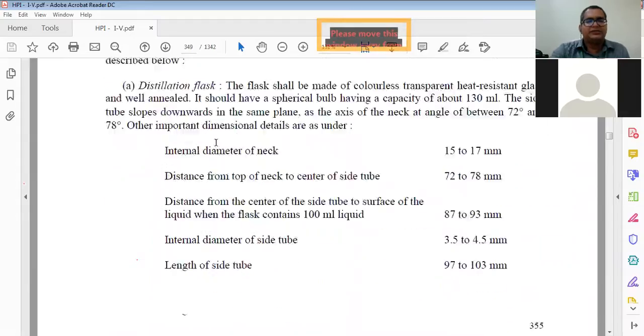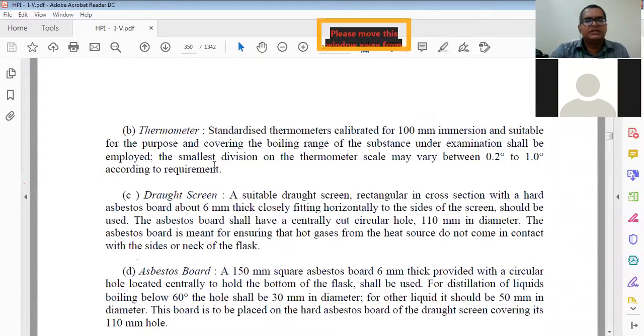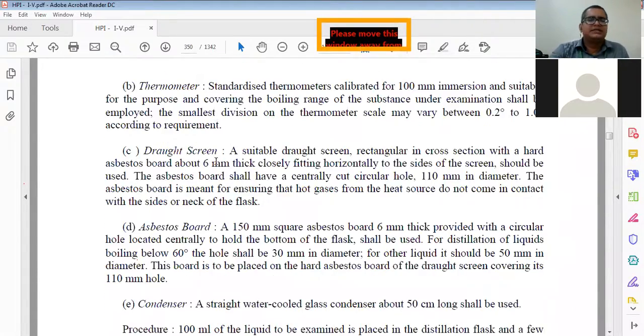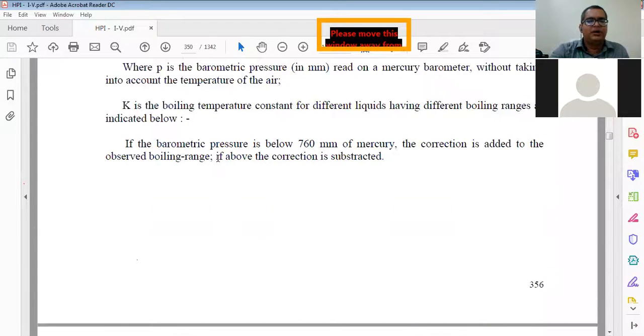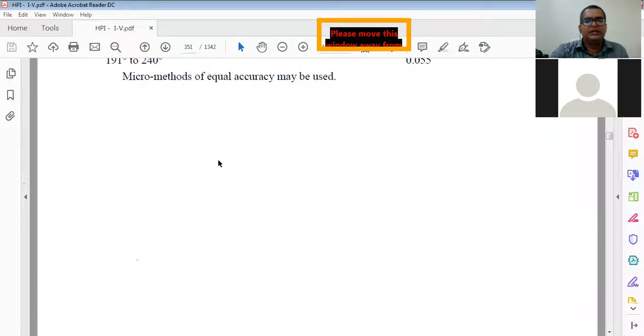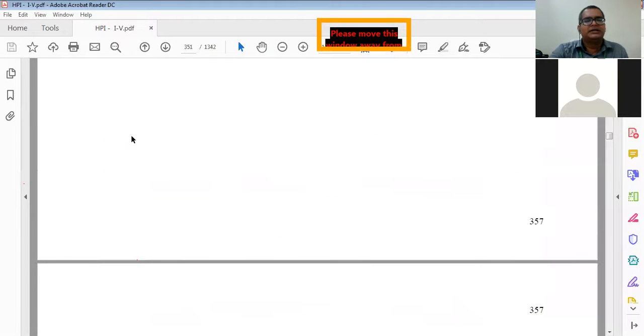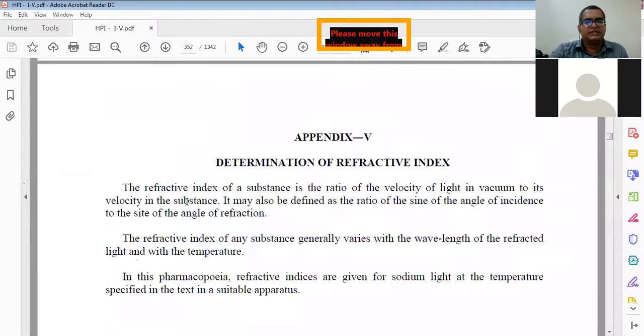Determination of boiling range. I am just showing all these things because sometimes the examiner asks very basic questions: what is boiling point, what is melting point, what is pH value. And you are not mentally prepared for these things, because you think they are 11th and 12th questions. But these things are already in our HPI, that's why they ask.